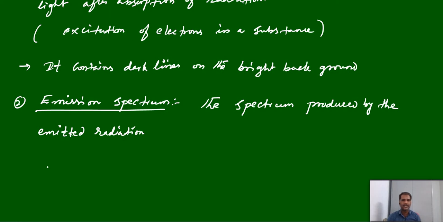This emitted radiation is due to the de-excitation of electrons. When an electron de-excites, it emits radiation. That radiation is what records the spectrum. De-excitation of electrons in a substance causes this emission spectrum.